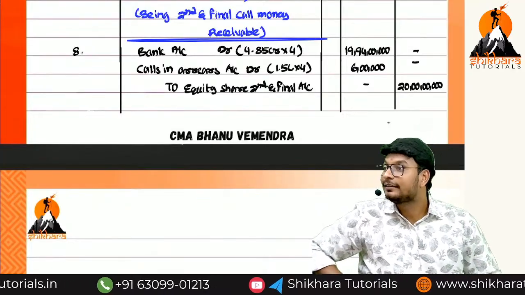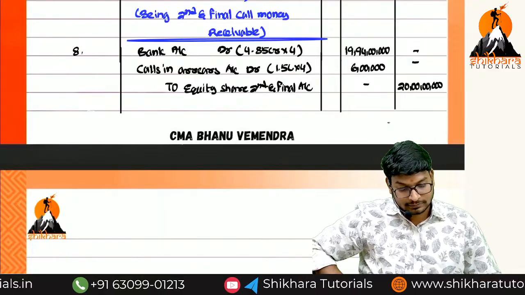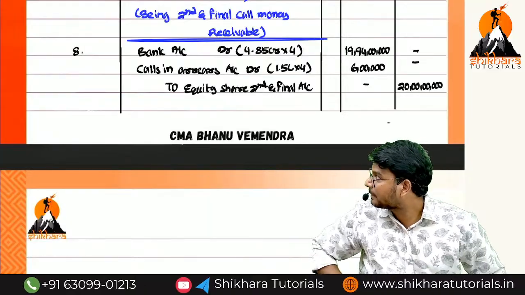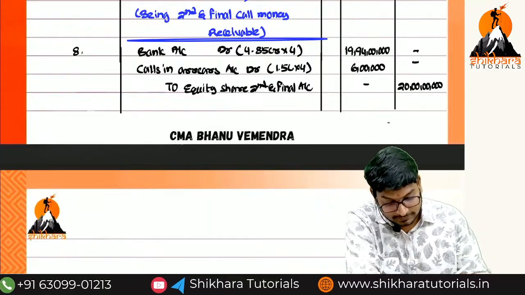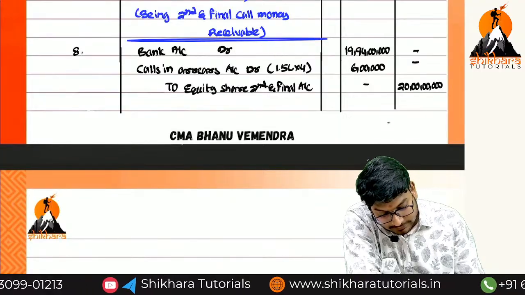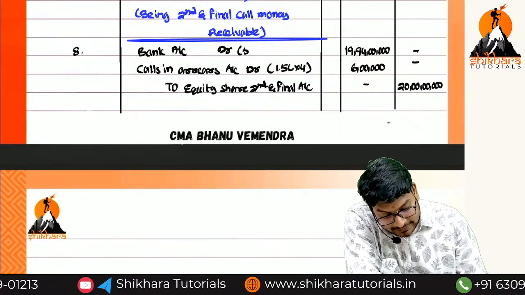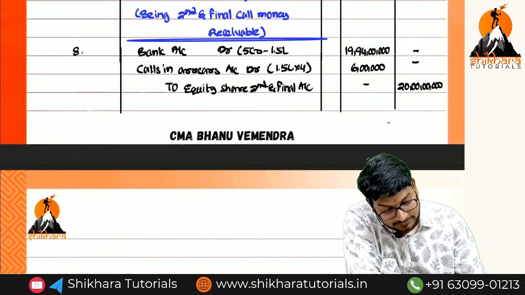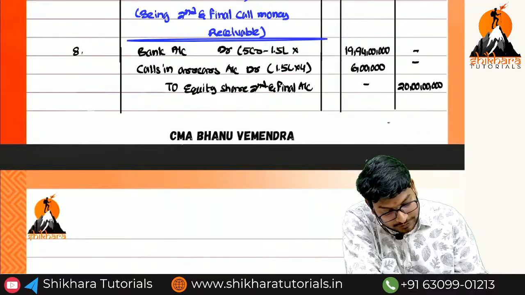Right only, yeah? 85 lakhs, huh? How much you are getting, ma? 5 crore minus 1.5 lakh into how much, ma? 4.